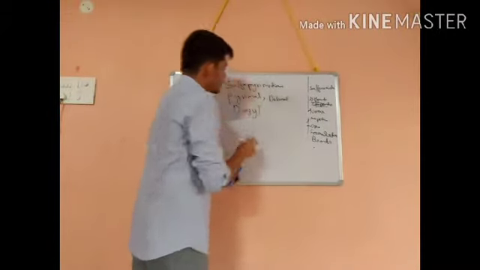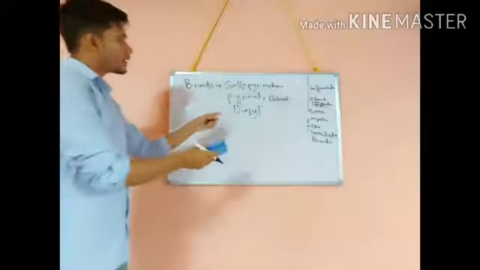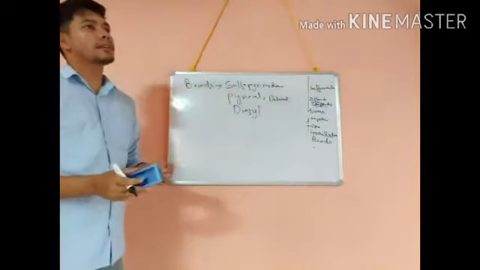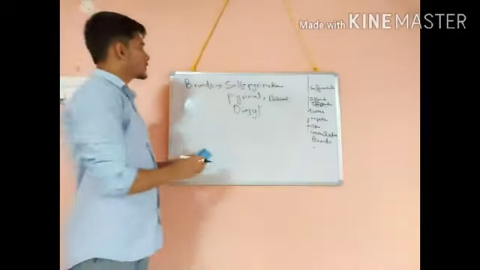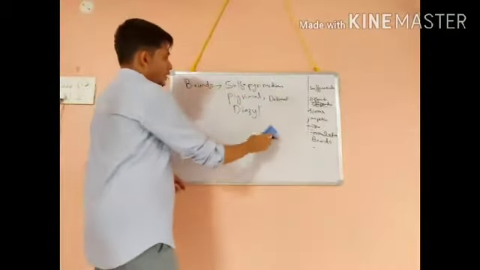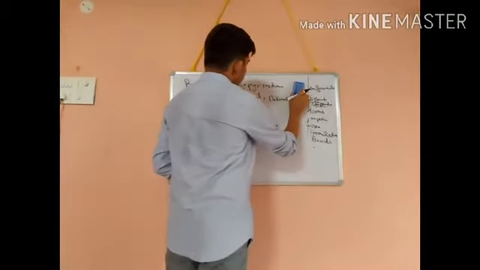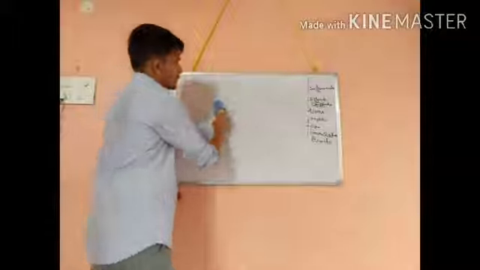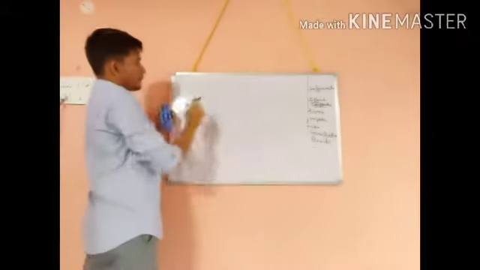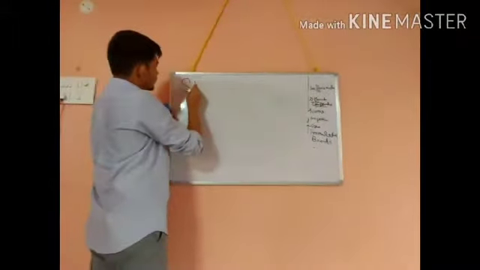So these are the different forms of formulation. You can see other formulations in the book or on the internet. You can search. So these are the different brands of sulfadiazine. Next we will see the storage conditions.